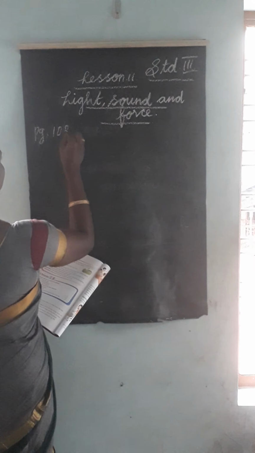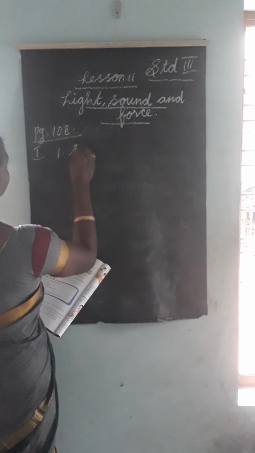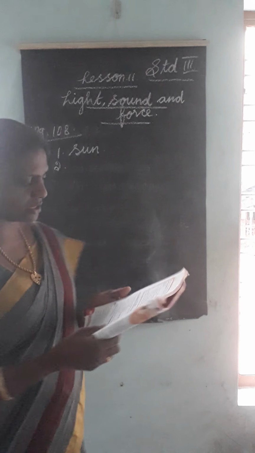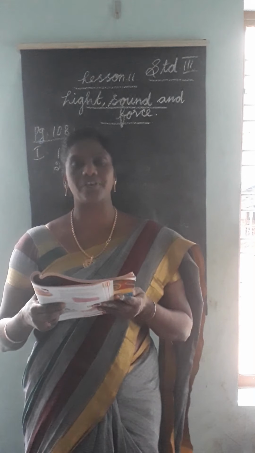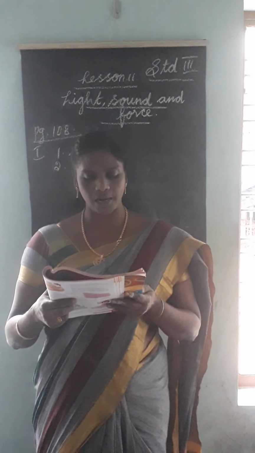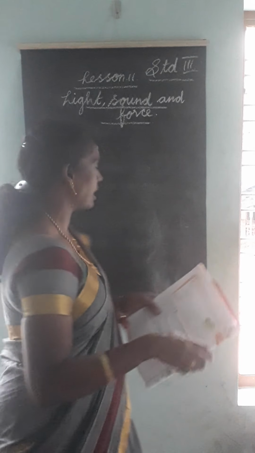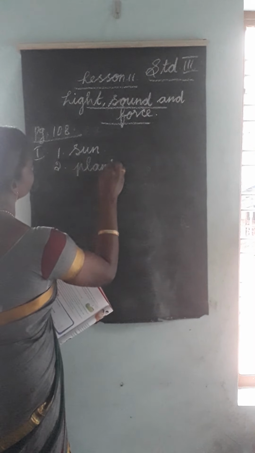Page 108, Roman letter 1. First one, the answer is sun. The second one: bulb, tube light, plant, fire. Which one is the correct answer? Plant. Okay, second one, the answer is plant.